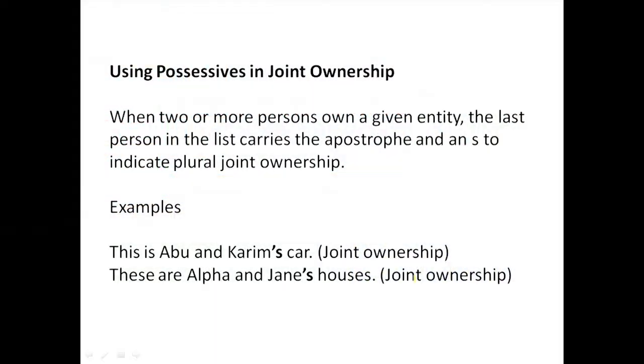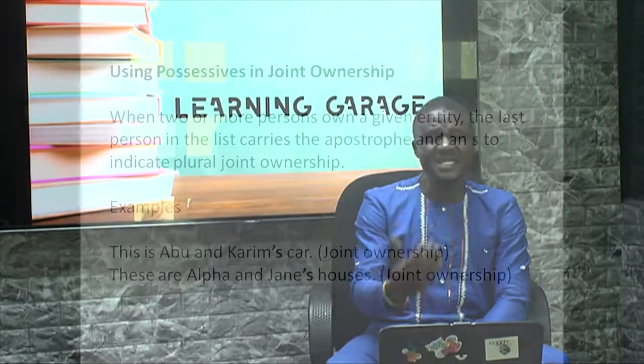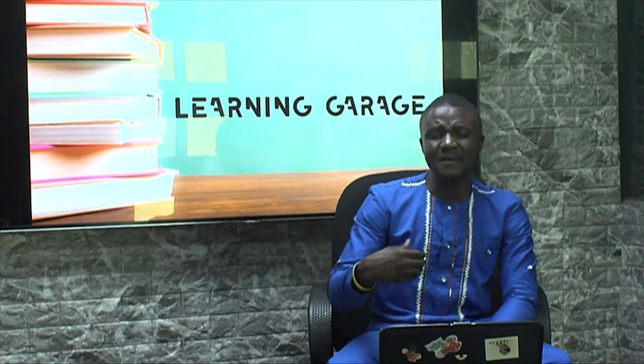Now we are talking about joint ownership. When two or three persons own a given entity together, the last person in the list is supposed to take the apostrophe S. But when three or four persons own different entities, it could be of the same kind but different entities, we have separate ownership.